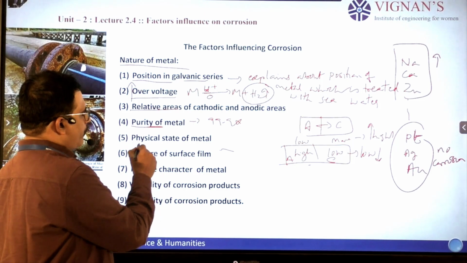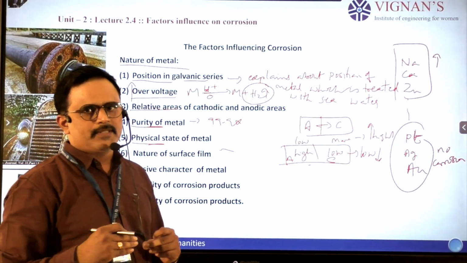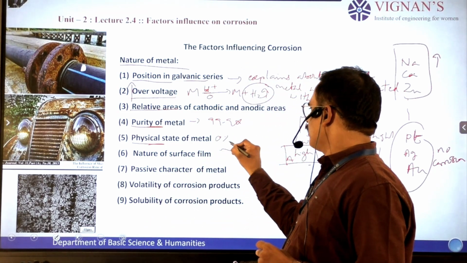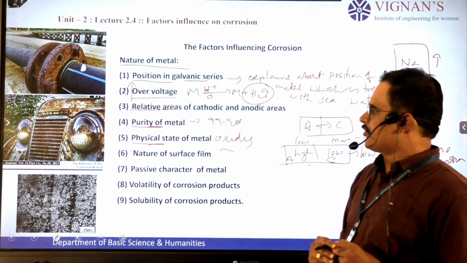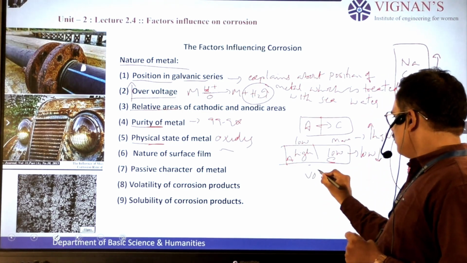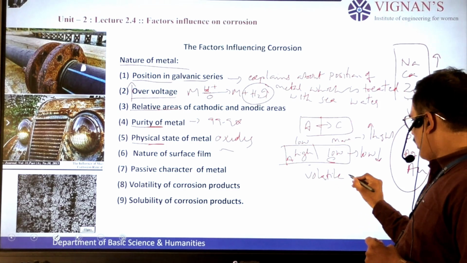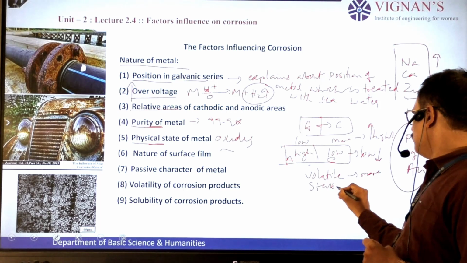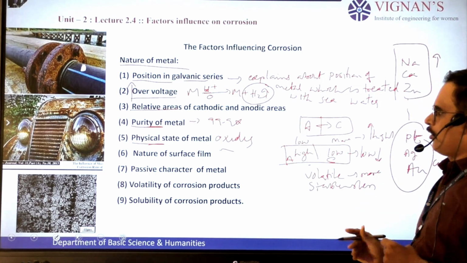And next one, physical state of the metal. That means how the metal oxides appear. The physical state of metal oxides can be considered here. So if the physical state is volatile, we observe more corrosion. If it is stable, we observe less corrosion.